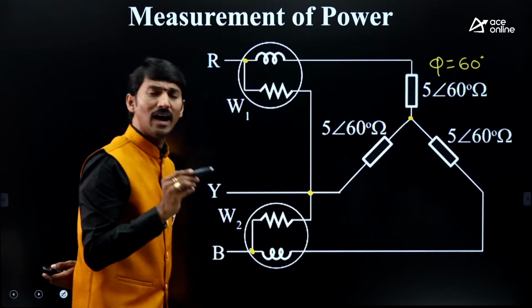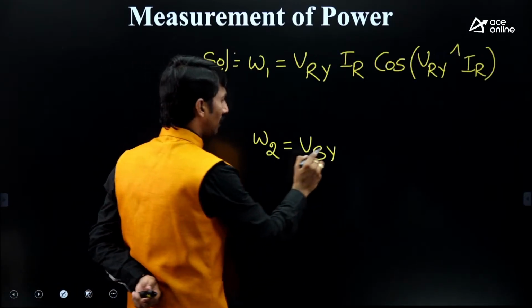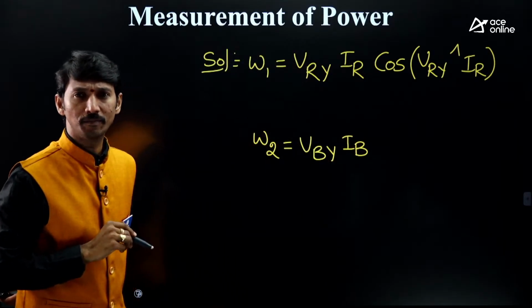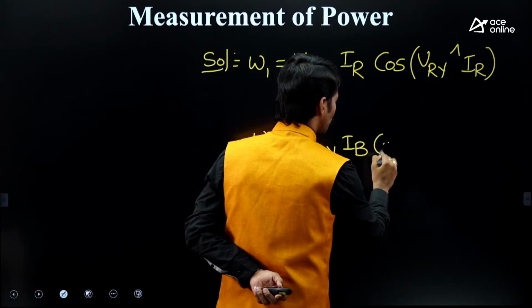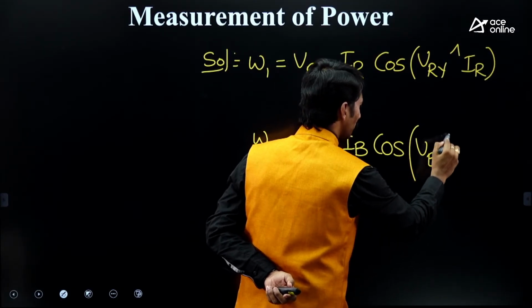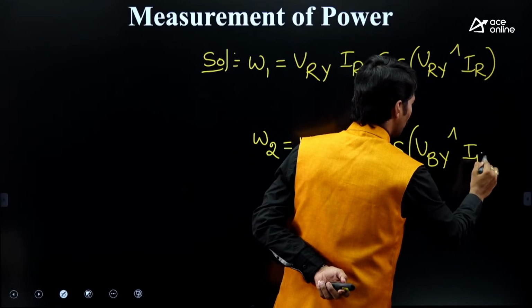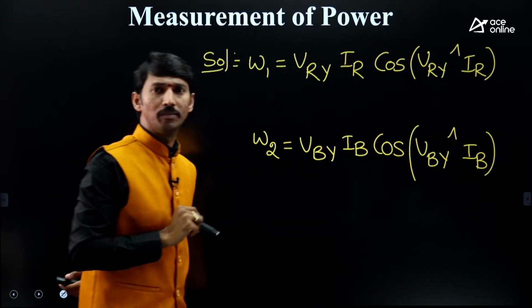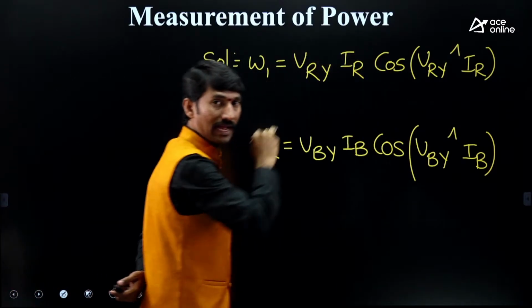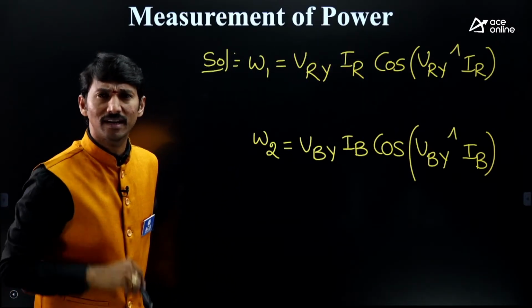So we can say IB. Current value is IB. After that, cos of what? VBY and IB. This is the actual point. Once we have this, simply proceed with the phasor diagram.